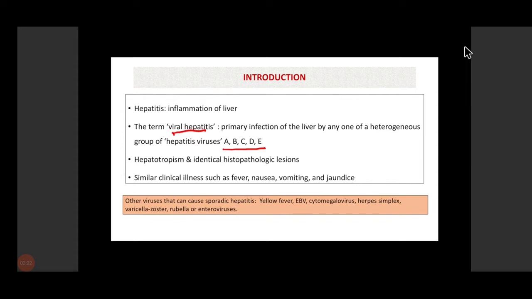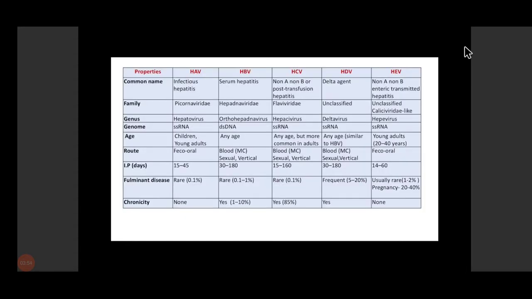So a question might be asked: what are the other causes of hepatitis besides hepatitis viruses A, B, C, D, and E? These are the other viruses that can cause sporadic hepatitis. But primarily, viral hepatitis is caused by the five viruses that I told you.